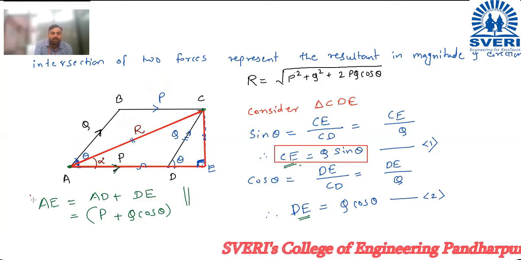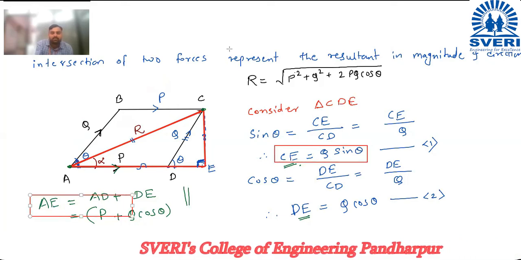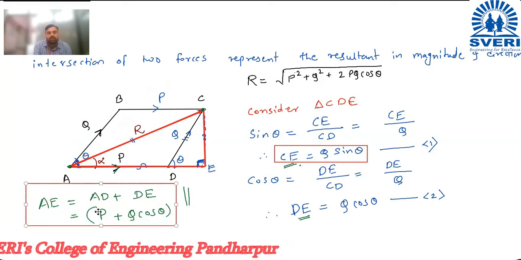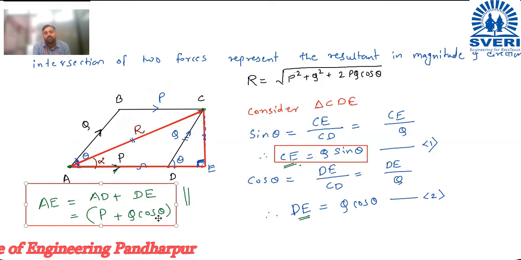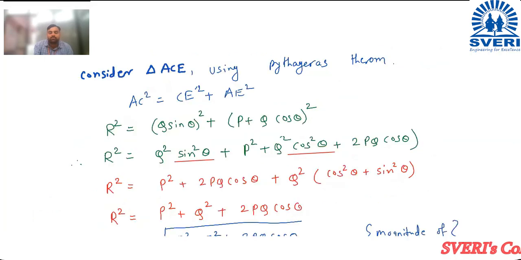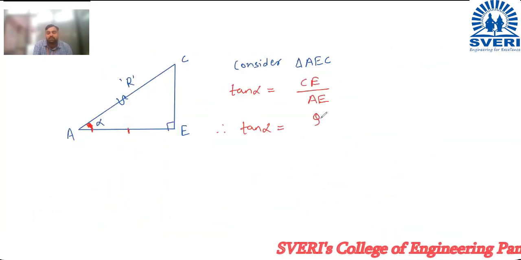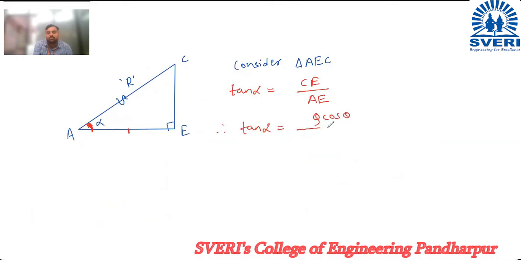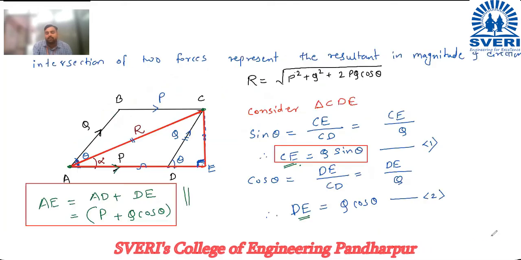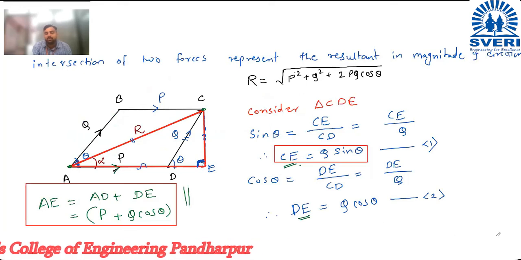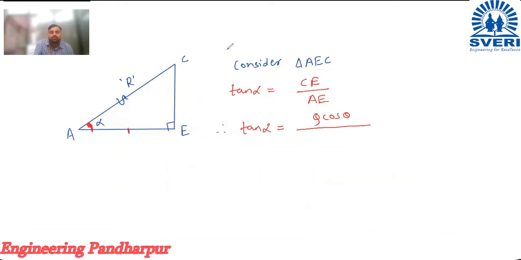And what is the value of AE? Here is the value of AE which we have already calculated. AE is equal to P plus Q cos theta. And the value of CE is Q sin theta. So we will put those values over here. So tan alpha is Q sin theta divided by P plus Q cos theta.